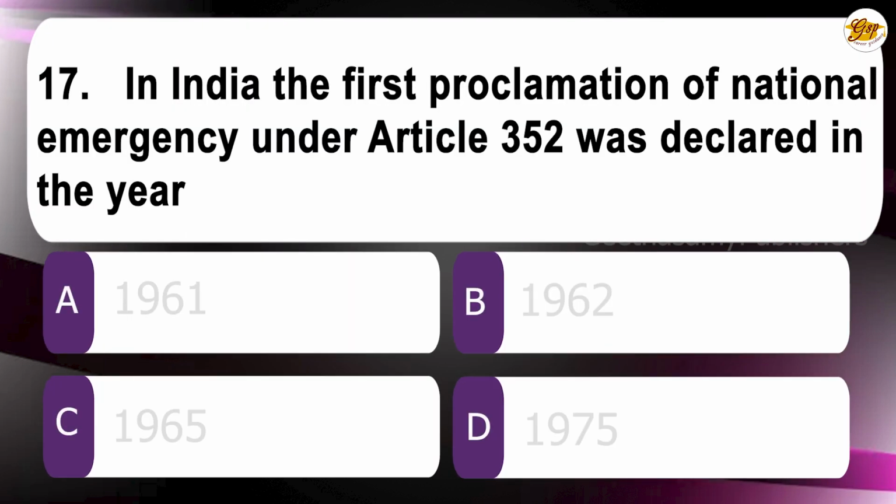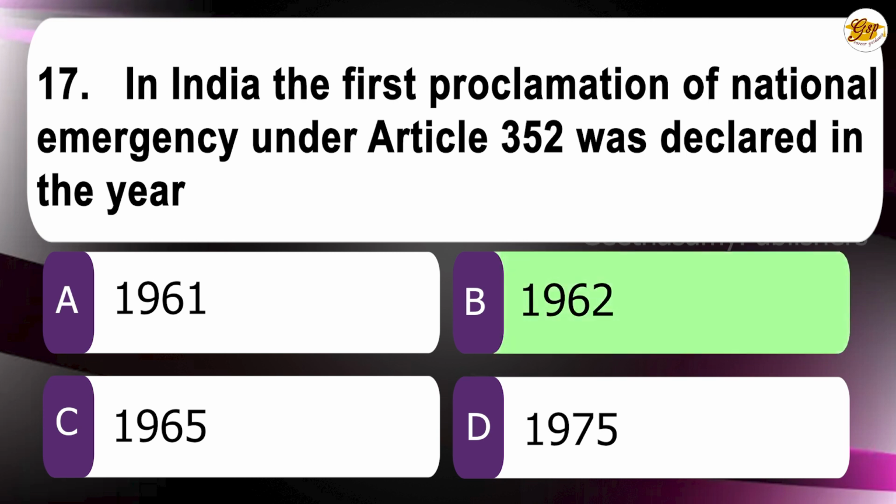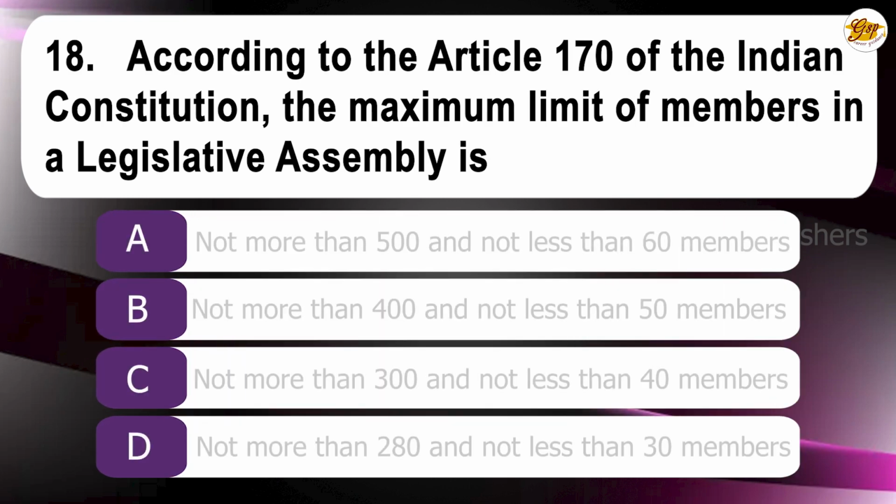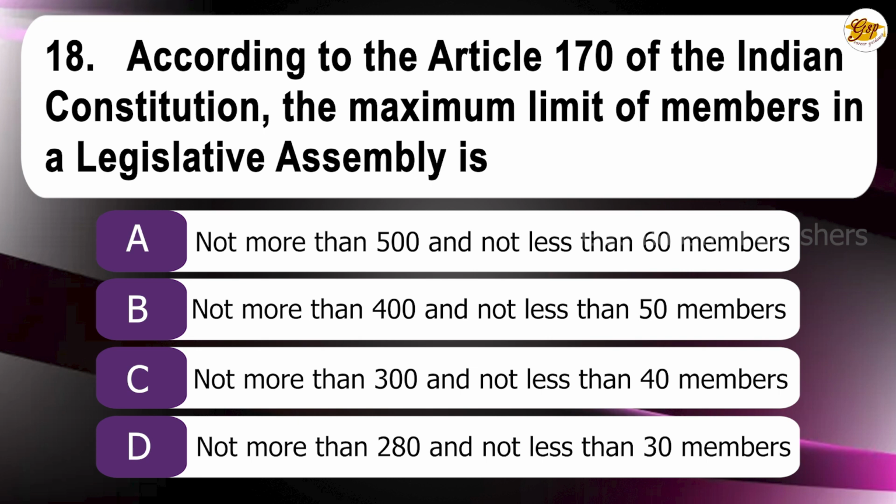17th question. In India, the first proclamation of national emergency under Article 352 was declared in the year A. 1961, B. 1962, C. 1965, D. 1975. The correct answer is B. 1962.